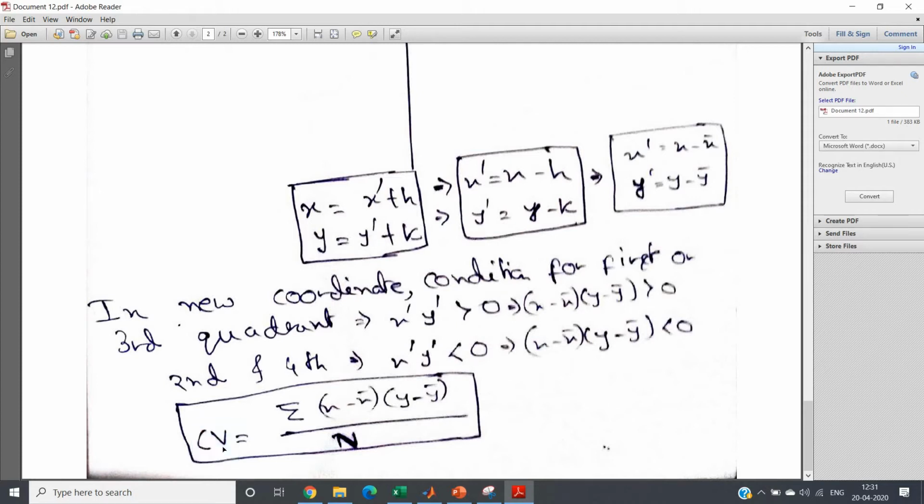Now suppose you increase all the values of a particular variable by a factor of 2, and the same for the other variable, you increment all the values of the other variable also by a factor of 2. What will happen to the covariance result? The covariance result will be basically 4 times. Why?